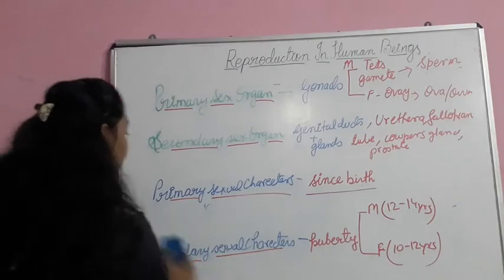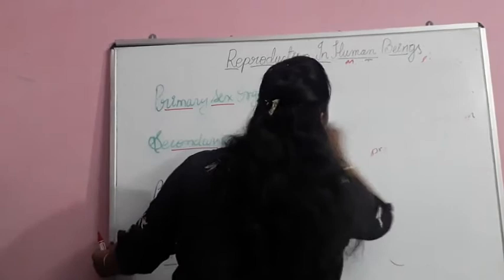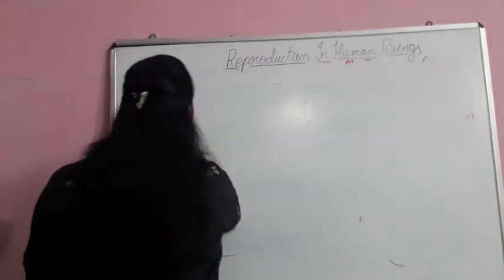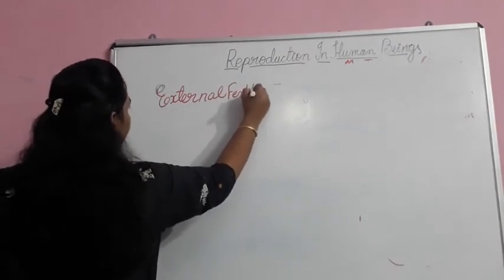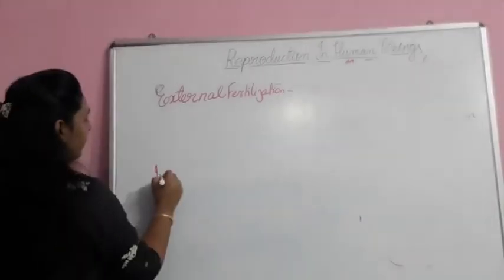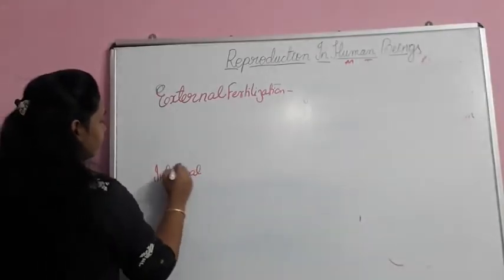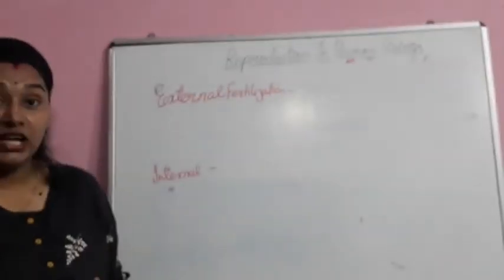Now, let us see what two different kinds of fertilization you can observe in humans and other animals. Before that, let us see what fertilization actually is.